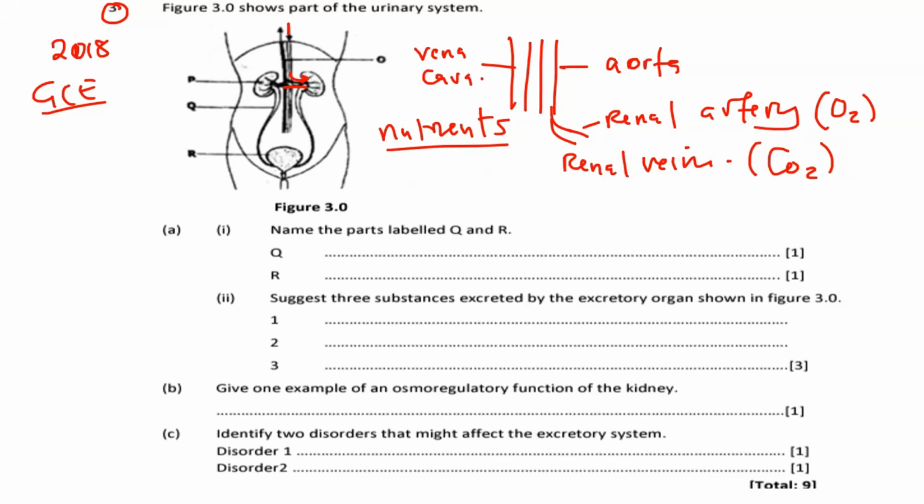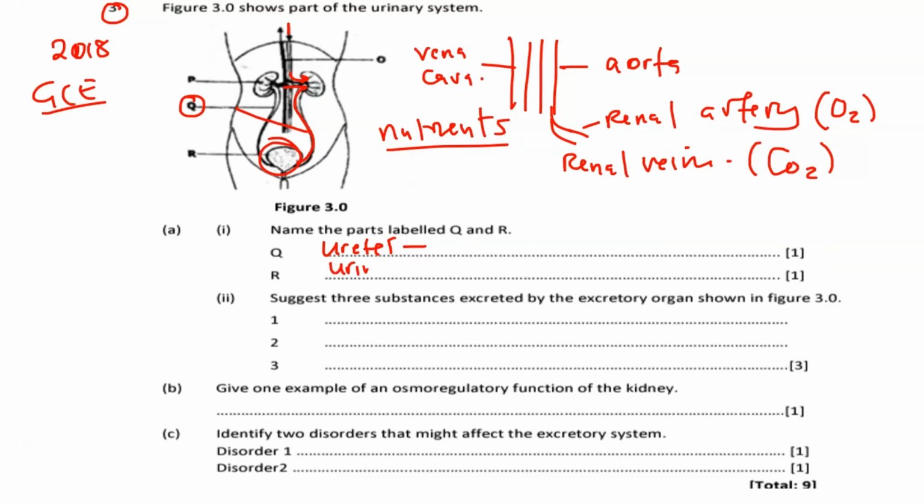The first question is question A of Roman numeral 1. Name the parts labeled Q and R. The part Q is this one. So what is the part Q? That is the ureter. So these two are called ureters. Okay, so what is the function of the ureter? Although they've not asked for it, they've just asked us to give the name, but it's very important. What if next time you find the function of the ureter? So the ureter is the one that transports the manufactured urine from the kidney to the what? To the bladder. So this part is called the bladder.